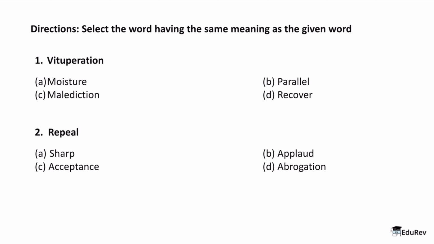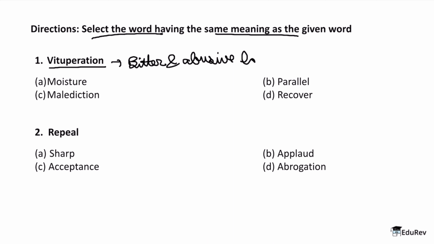So first let's look at the directions. It states: select the word having the same meaning as the given word. This means that we have to look for synonyms. Okay. So the first word we have here is vituperation. This is pronounced as vituperation. Now what does this word mean? Okay. Now vituperation means bitter and abusive language. Okay, so vituperation means bitter and abusive language.